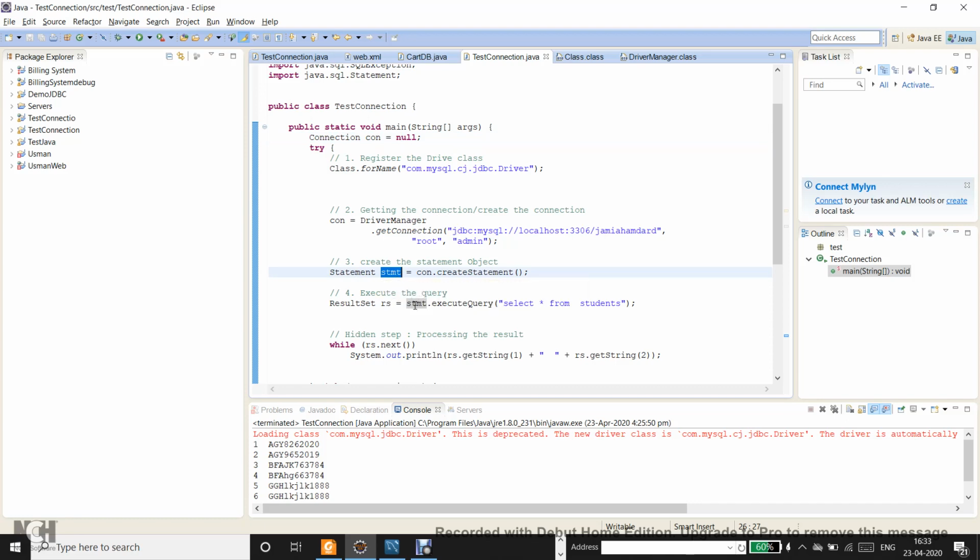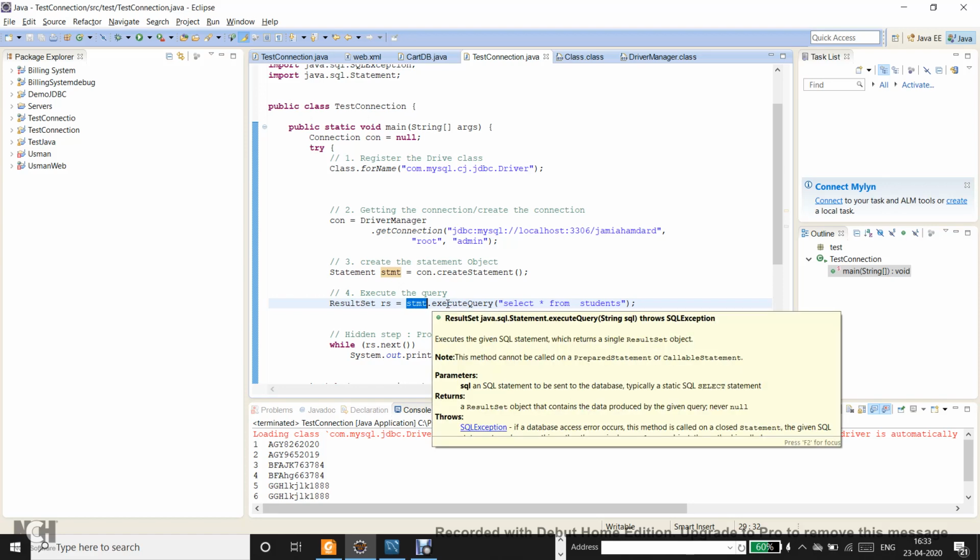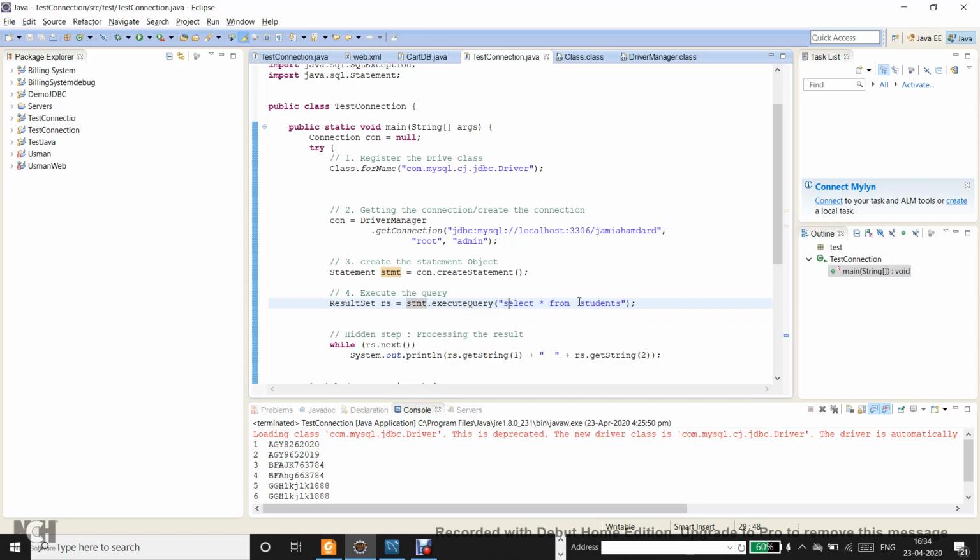Now the statement is the one on which you execute a query. So you call stmt, the reference variable which is pointing to a statement object, and you call the executeQuery method, and you pass a query inside it: select star from student. So there is a Jamia Hamza database, and this database has got a students table. So I want to select everything which is in the students table.